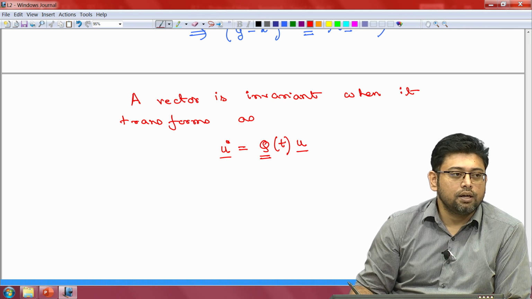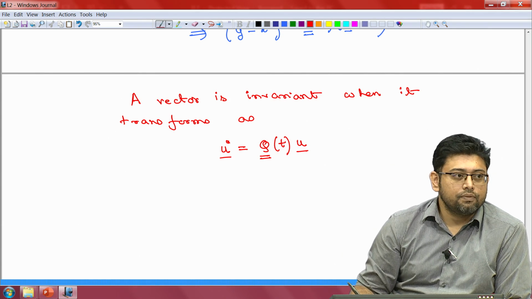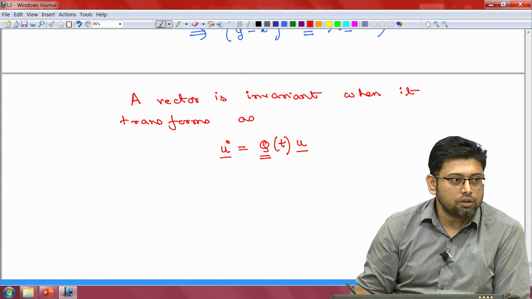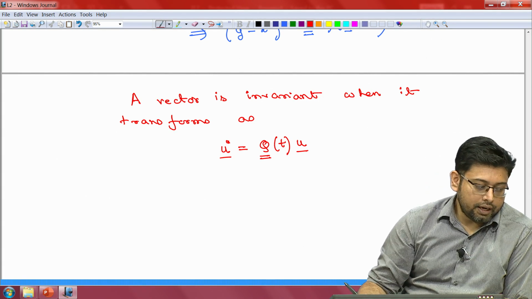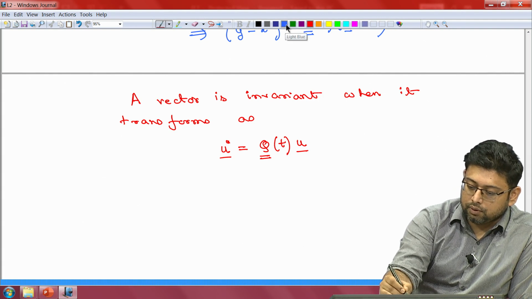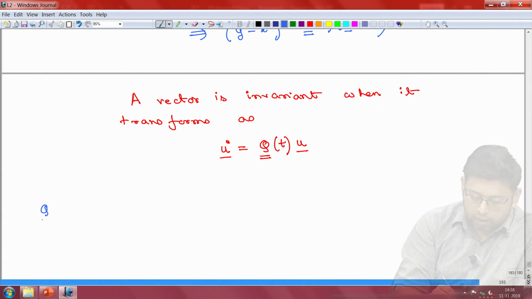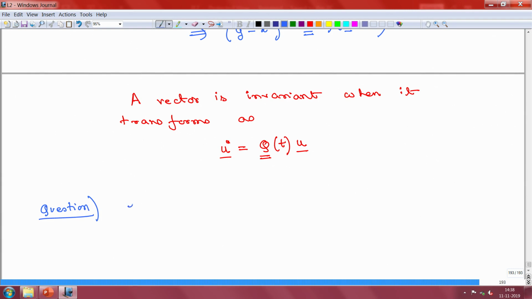Displacement is invariant, but what about velocity? Is it also invariant? Let us ask ourselves a simple question. By the way, this q is for question, so I will write down question, because we have already another q. The question is, how does velocity transform?